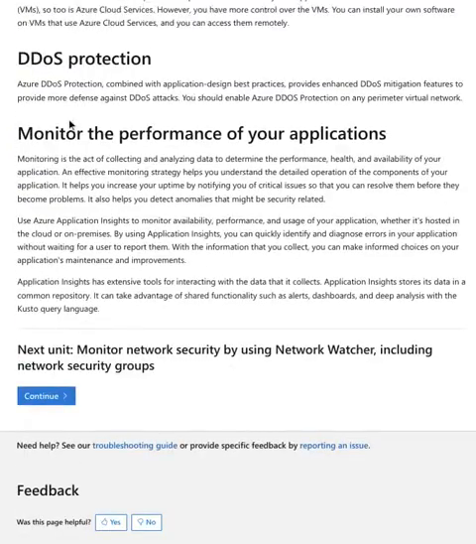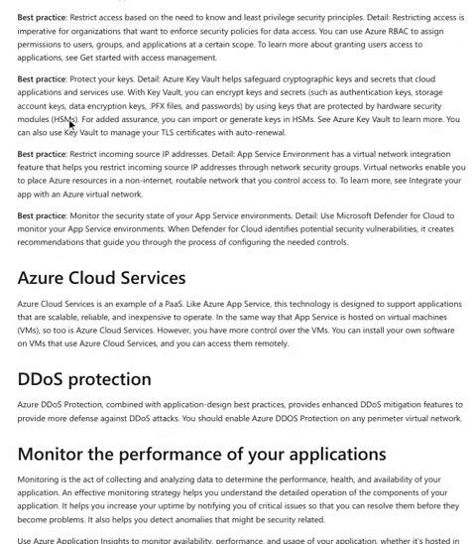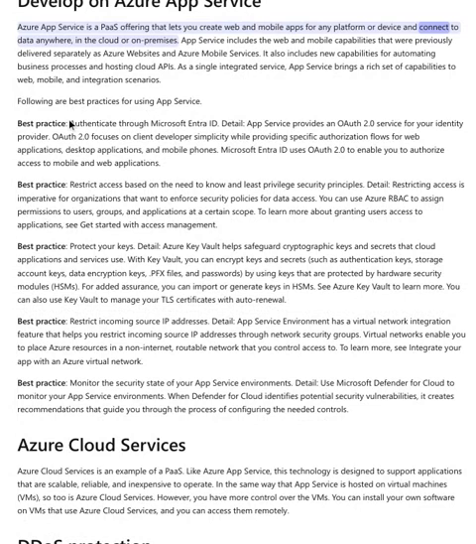Develop on Azure App Service. Azure App Service is a PaaS offering that lets you create web and mobile apps for any platform or device and connect to data anywhere, in the cloud or on premises. App Service includes the web and mobile capabilities that were previously delivered separately as Azure Websites and Azure Mobile Services. It also includes new capabilities for automating business processes and hosting cloud APIs. As a single integrated service, App Service brings a rich set of capabilities to web, mobile, and integration scenarios.